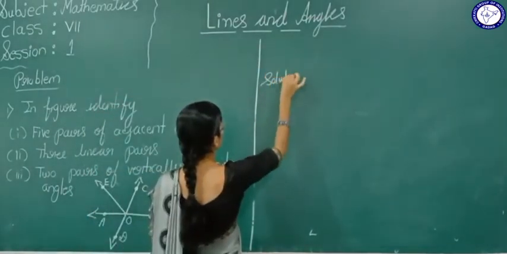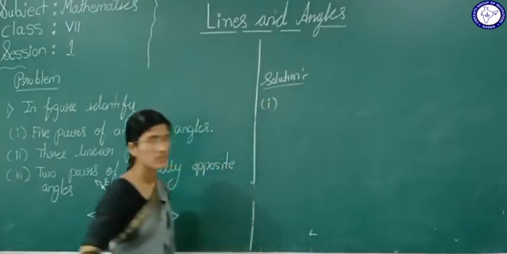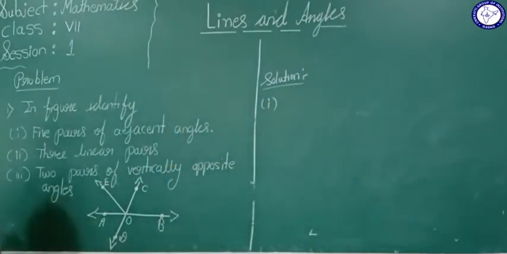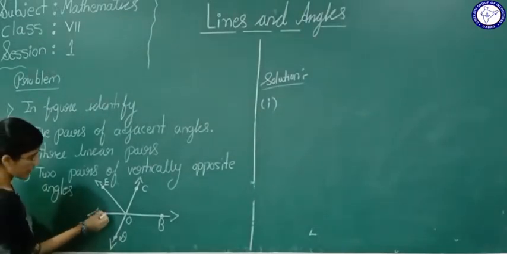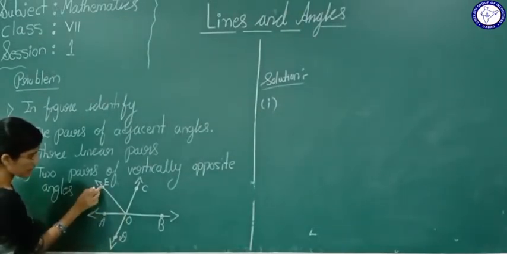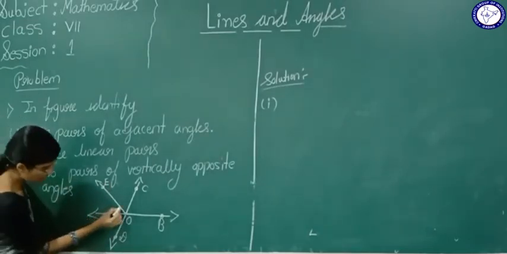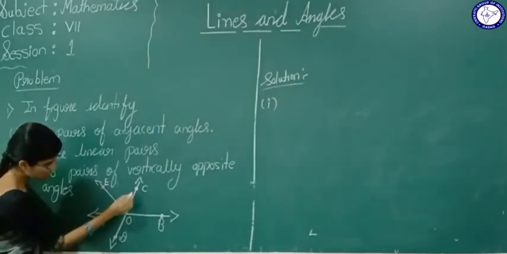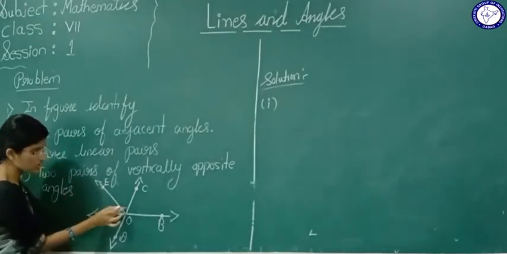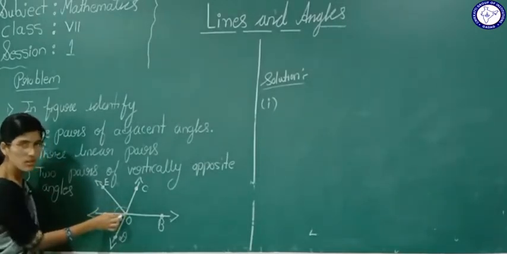Now see your solution. First one, 5 pairs of adjacent angles. Now see here, angle AOE and angle EOC. Are they adjacent angles? Definitely these two are adjacent angles. Why?